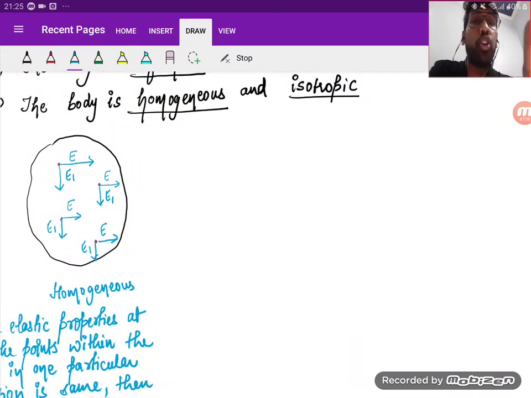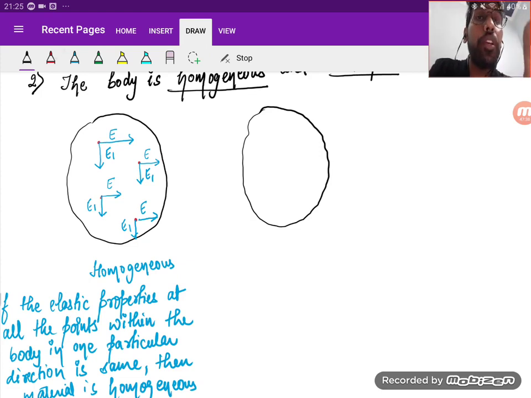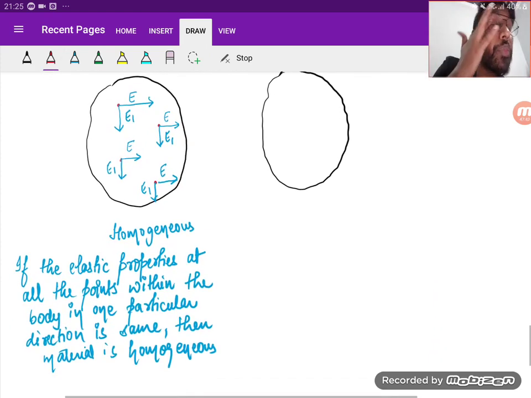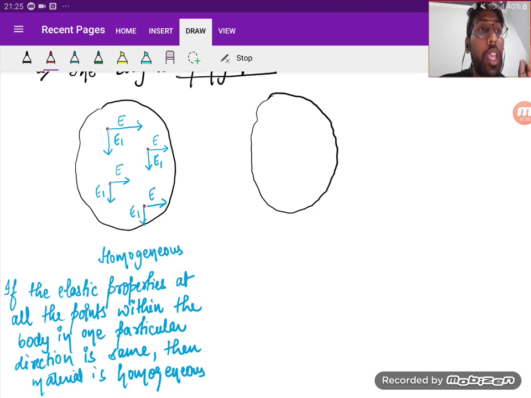Now the next is isotropic. So see here, if I'm taking a body and I'm saying that this is isotropic. So what is isotropic? Try to understand. Isotropic says that at any point within the body, if the elastic property in all the directions is the same, at a point, then the material is said to be isotropic.